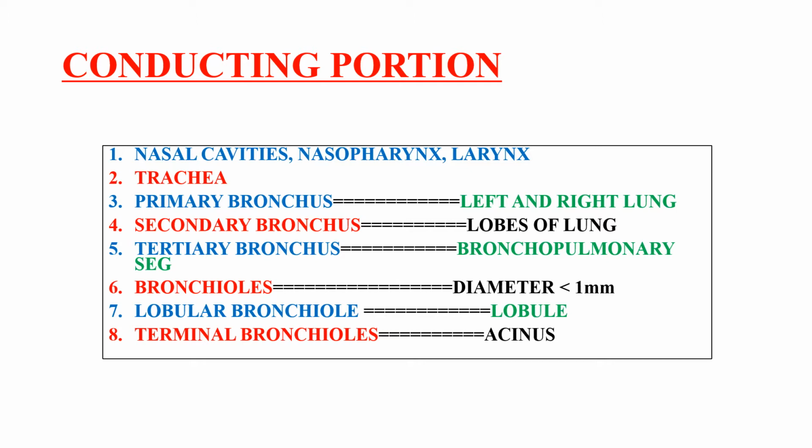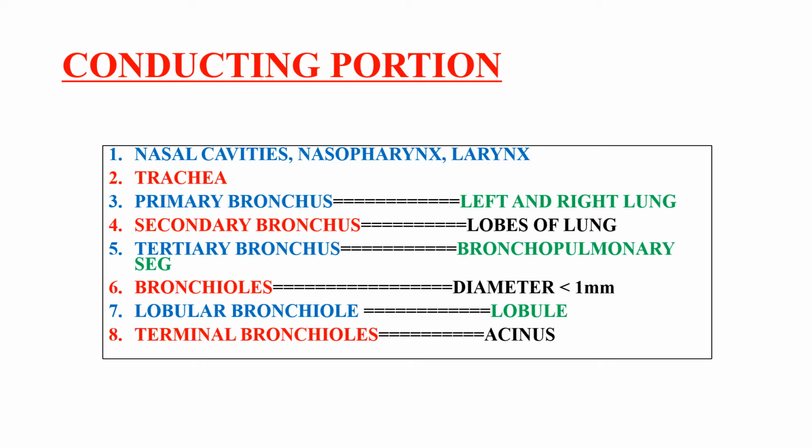So the conducting portion is from the nasal cavities, nasopharynx, and then comes the trachea, primary bronchus, which is divided into left and right bronchi, the secondary bronchus, which goes into the lobes of the lung, dividing into three lobes, the upper, middle, and lower lobe in the right lung, and upper and lower lobe in the left lung.